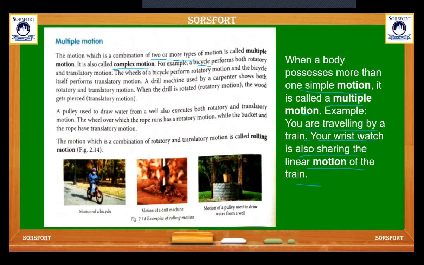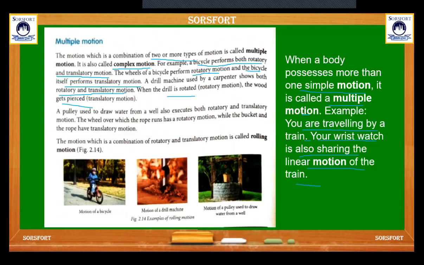For example, a bicycle performs both rotatory and translatory motion. How? When the wheel of the bicycle performs rotatory motion, it is moving about its own axis, along its circumference. That is why it is a rotatory motion. The bicycle itself performs translatory motion, moving from one place to another. A drill machine used by carpenters shows both rotatory motion and translatory motion. When the drill rotates, the wood gets bored. That is translatory motion.